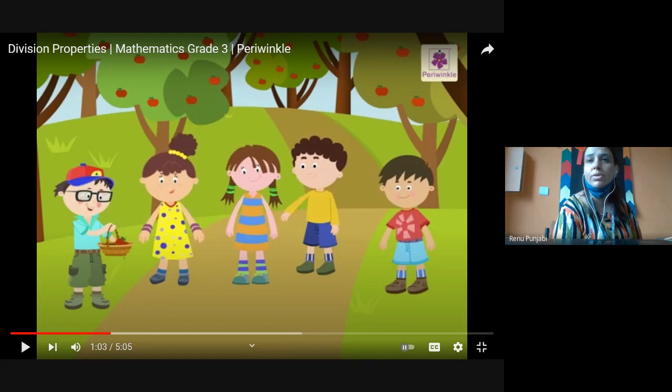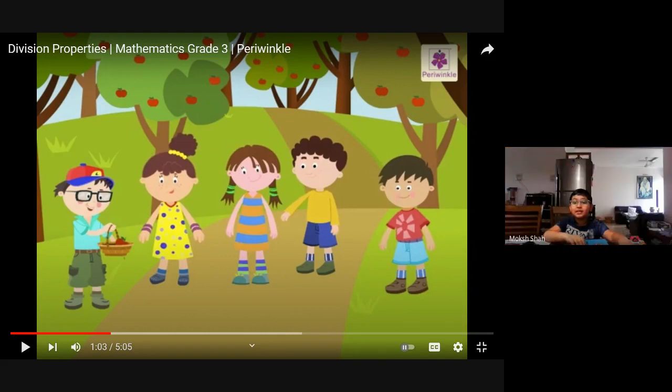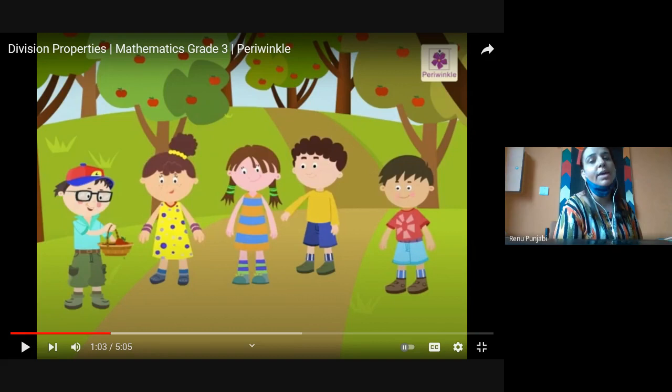Tell me what will be the question. The number itself will be the quotient. If I say 36 chocolates are there, 36 divided by 36, what will be the answer?